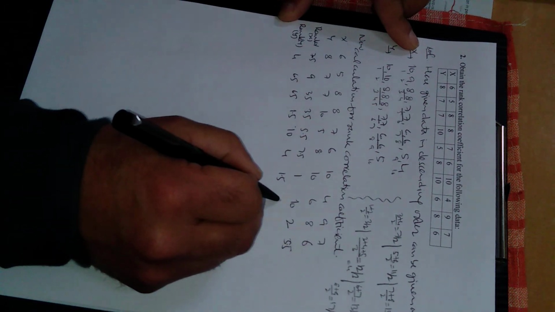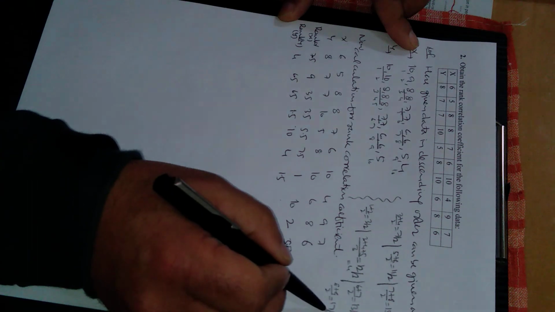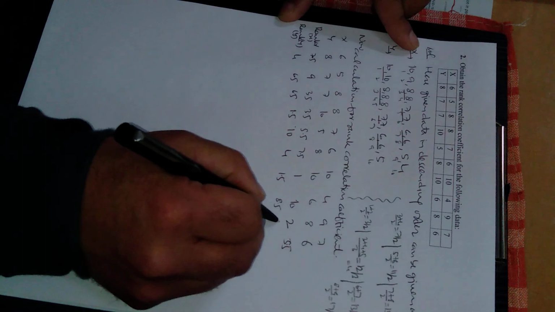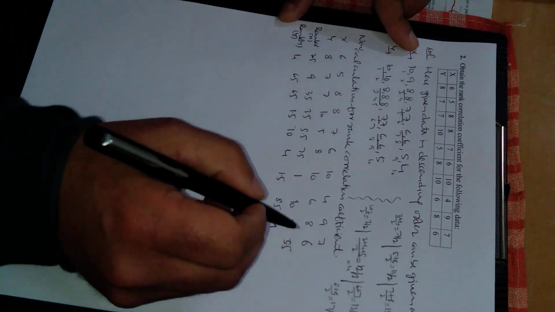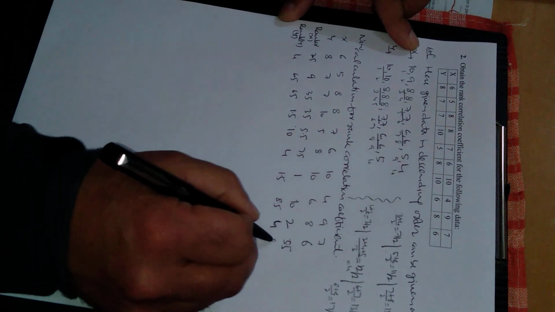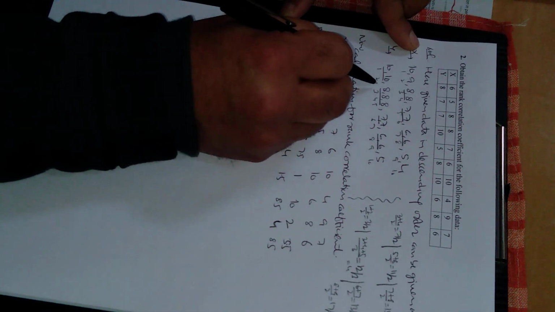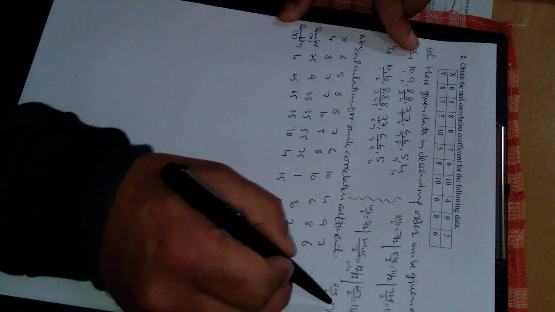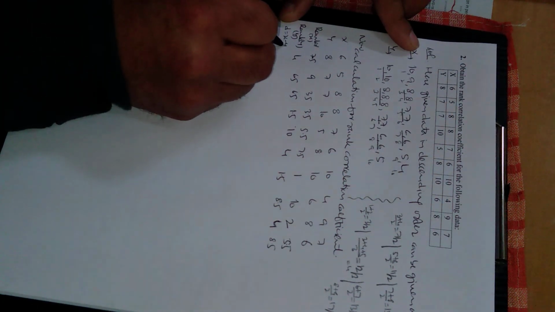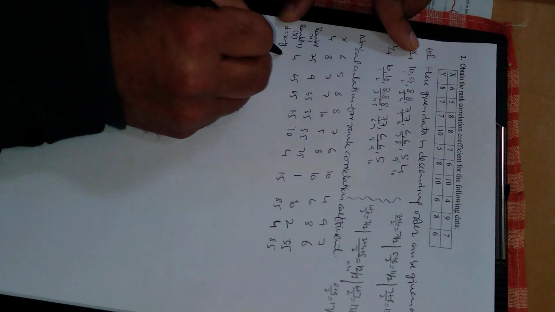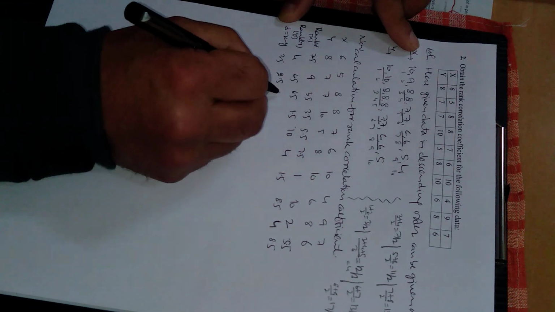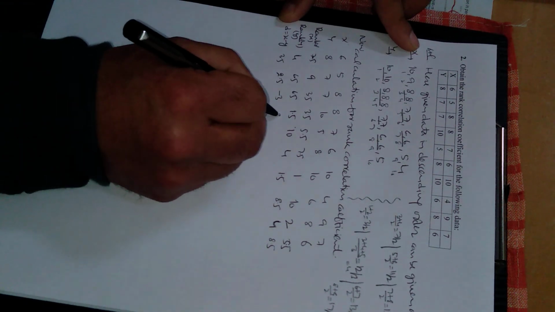6 rank is 8 and 9. 8 and 9 average is 17 by 2, this is 8.5. This is 4 and 6 is 8 and 9, this is 8.5. Right, you must remember for underlined numbers the average ranks are these. Right, so next is difference between x and y. Rank of x minus rank of y: this is 3.5, this is 2.5, this is minus 3, this is 2.